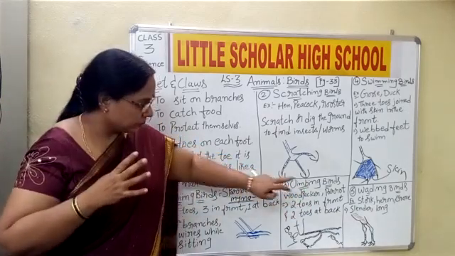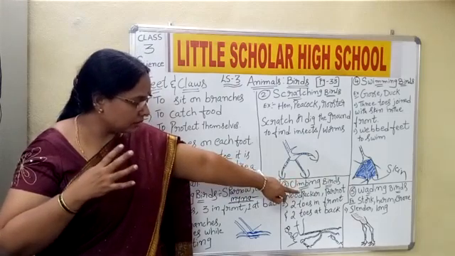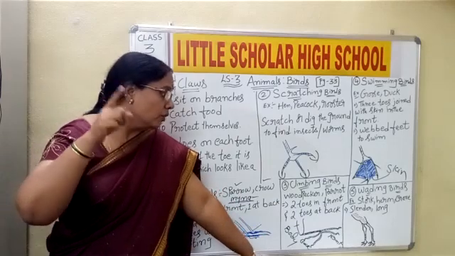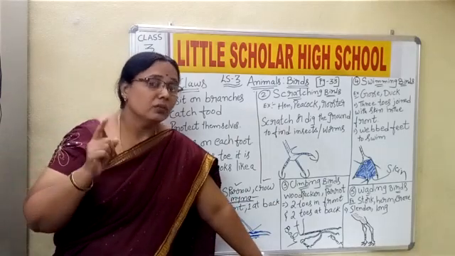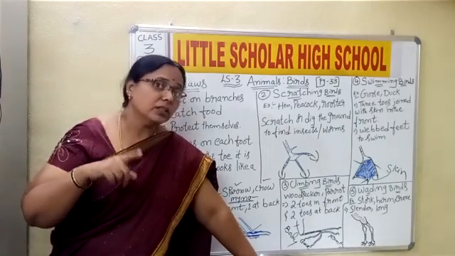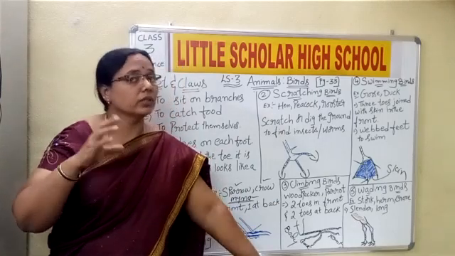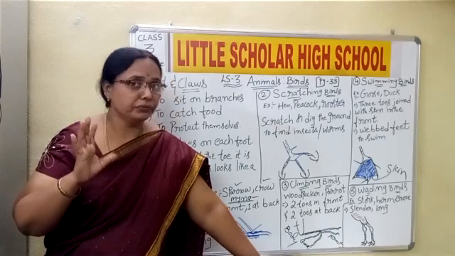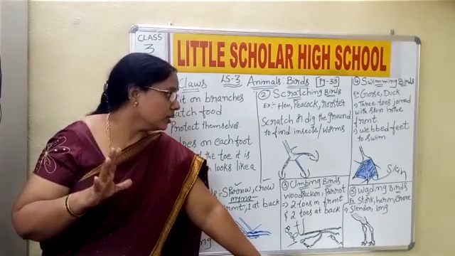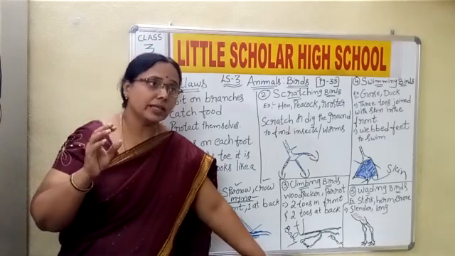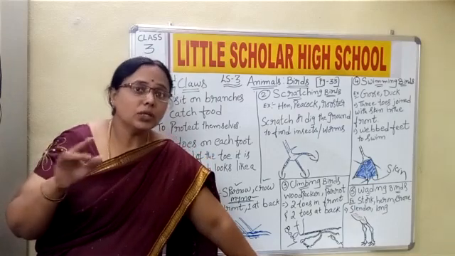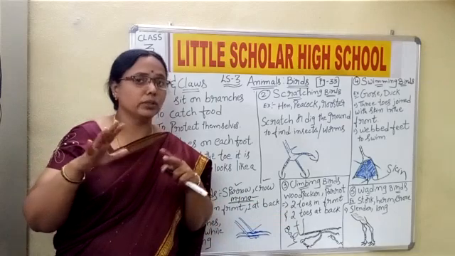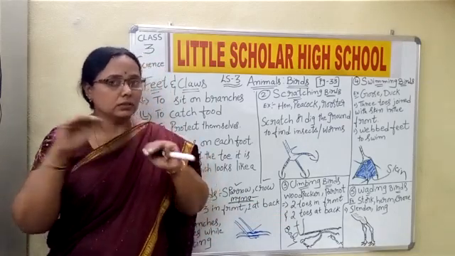When the legs are like this, with the pointed beak they are searching for the food in the water, which makes the bird stand in the water for a longer time until they catch the food. Okay children, this is wading. And wading here means the water will be up to the knee level. In wading birds, the water can reach only to the knee level, children.